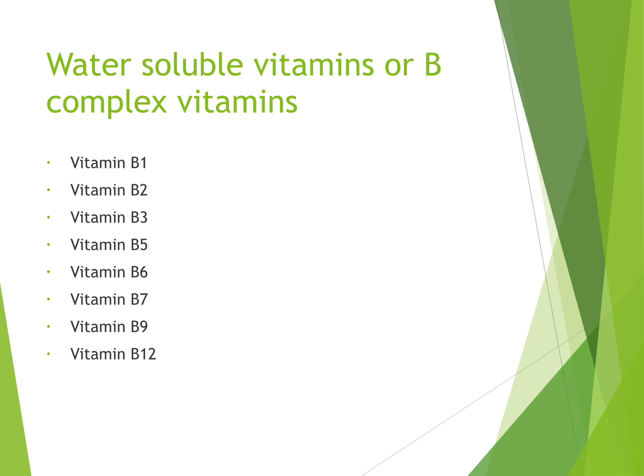Why are they called B complex vitamins? They are known as B complex vitamins because they are not just one vitamin but a complex of several related vitamins that share similar properties and often work together in the body. Such related molecules are known as vitamers.